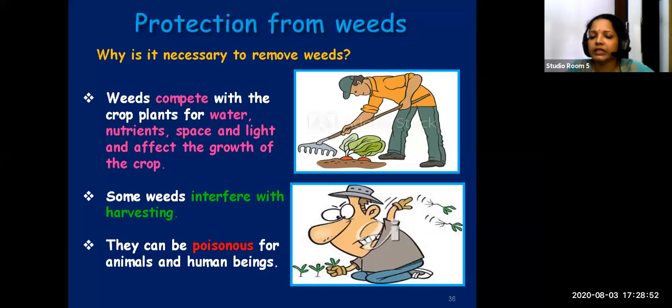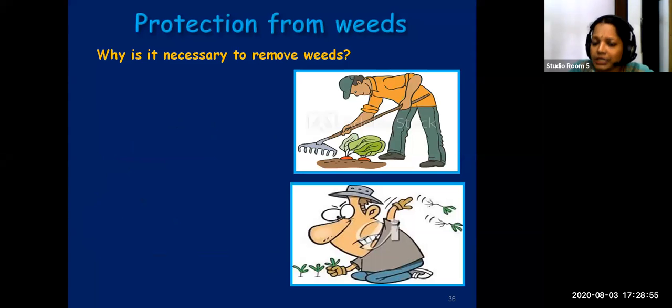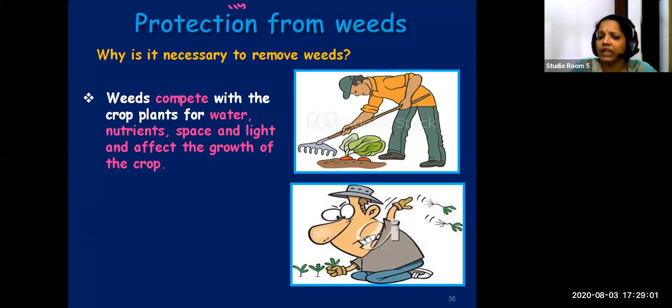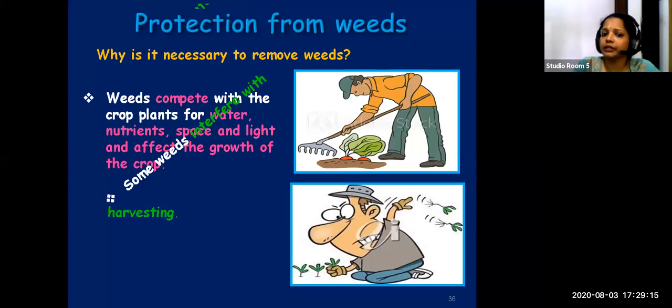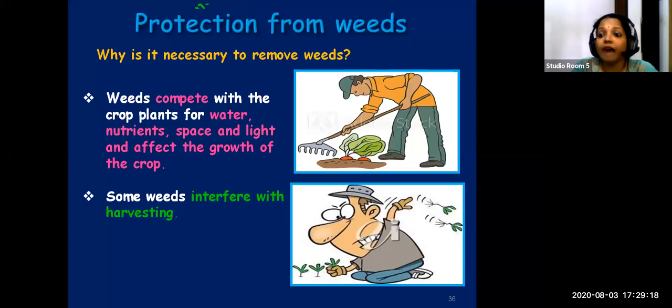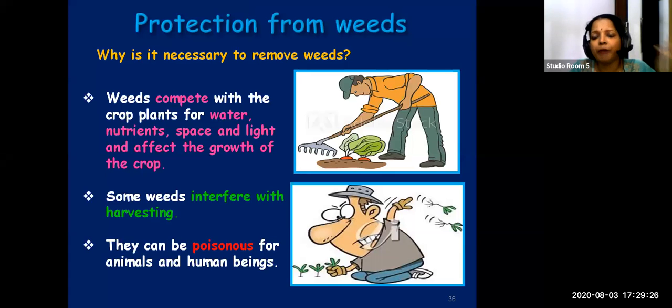So once again, we will see all the 3 points. Why should we carry out weeding? The first point, the weeds can compete with the crop plants for water, nutrients, space, light, and they will affect the growth of the crops. If the growth of the crop is affected, the yield will be less. Then, second point, they will affect what? The harvesting process. If weeds are there, that will disturb the harvesting process. And the last one, some of them are very poisonous. They can affect the animals and human beings. So it is always good to remove them from the field.